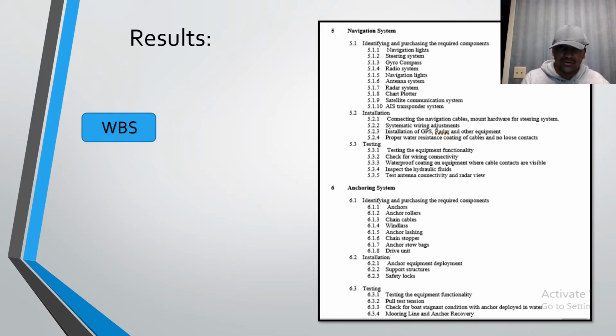And the sixth component in this boat vessel construction is the anchoring system. Generally anchors are very important in the boat vessel, and some of the components in this anchoring system are anchors, anchor rollers, chain cables, windlass, anchor lashing, chain stopper, drive unit, etc. And we also know that there are installation and testing procedures for this anchoring system also.